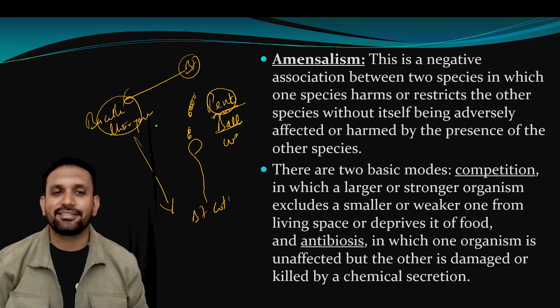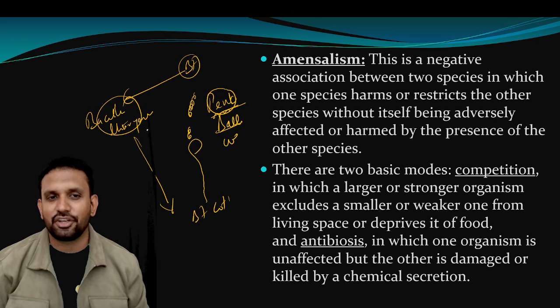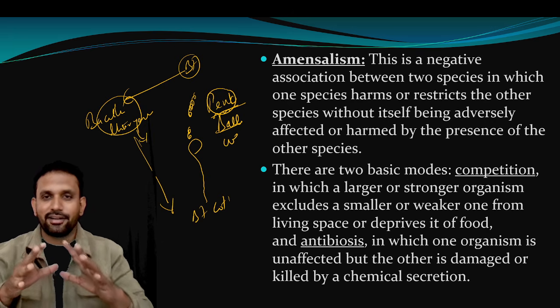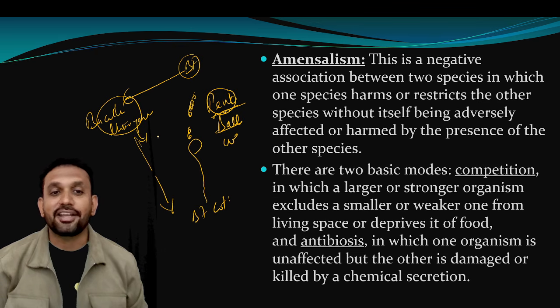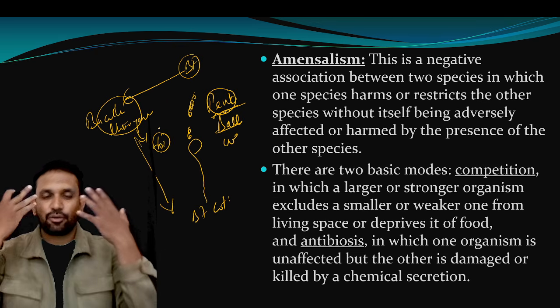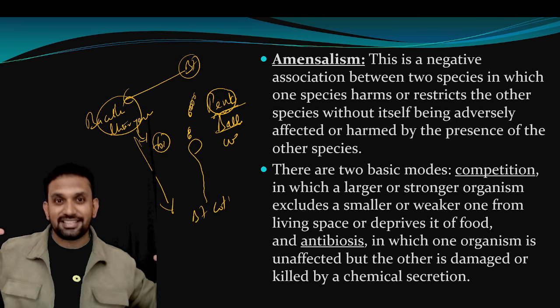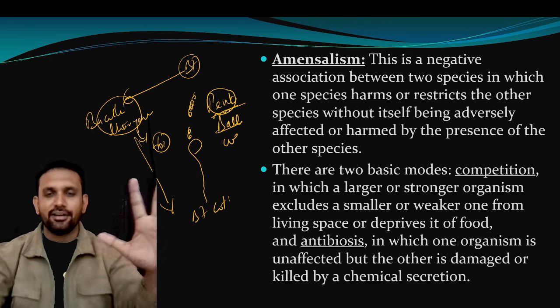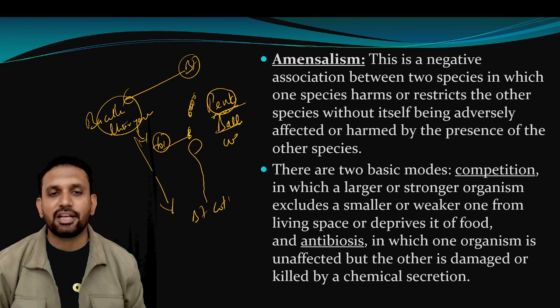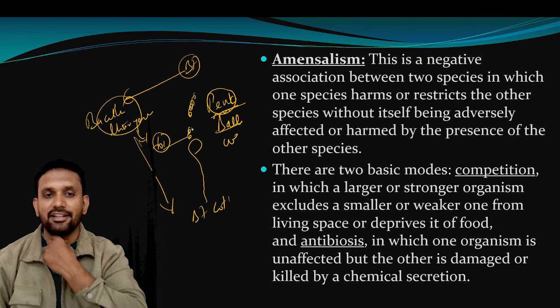When it's sucking, it sucks the chemical secretion of this bacteria. That chemical secretion is very toxic, just like we are sweating. In the same way, Bacillus thuringiensis, whenever it feels danger, releases a chemical. That chemical will go into the gut of this worm and the worm will die.